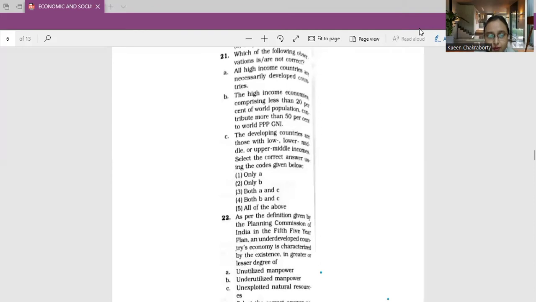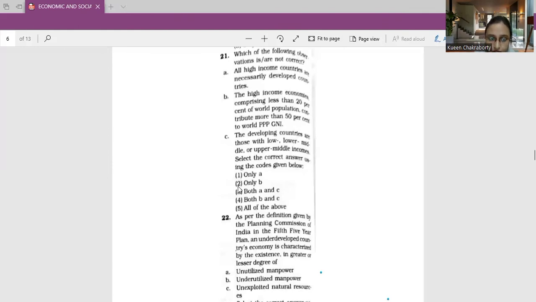Next, moving on to option number B. The high income economies comprising less than 20% of world population contribute more than 50% to the world PPP GNI. Yes, this is true. So we cannot mark this as an incorrect answer. Next, moving on to option number C. The developing countries are those with low, lower middle, or upper middle incomes. Yes, this is also true. So developing countries, as I just discussed in the earlier question, are part of it. So accordingly, we have only option A as the incorrect or the false one.